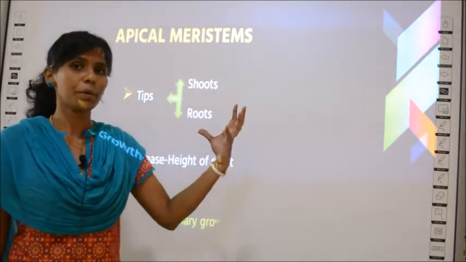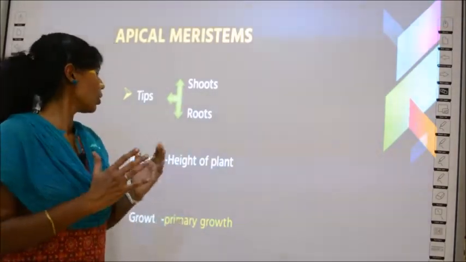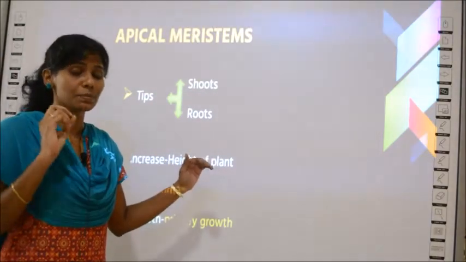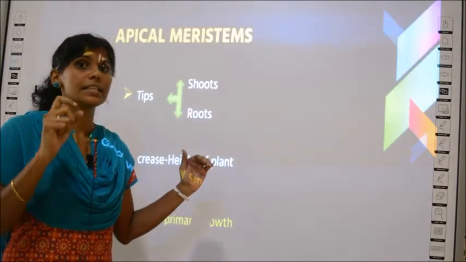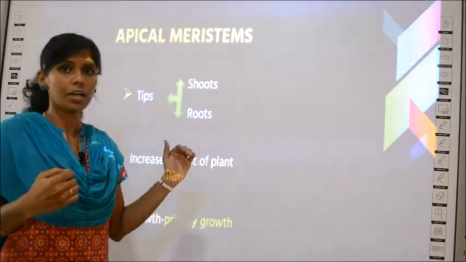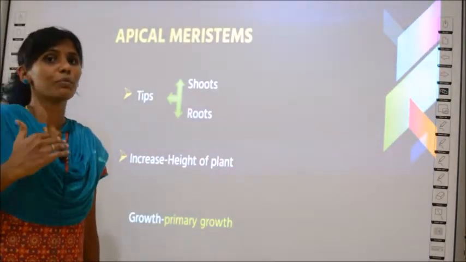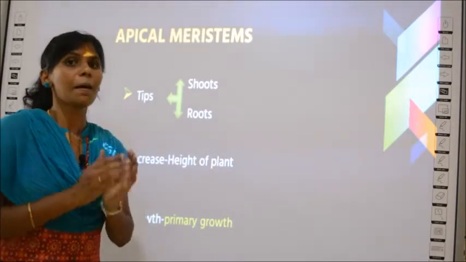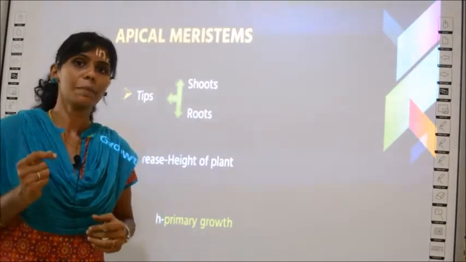What are the three properties? Number one, wherever apical meristems are present, there you can find an increase in the height of the plant. And the special character of apical meristems, the key word is, it is present in the tips. The tip may either be a shoot tip or it may be a root tip. And then this type of growth where you find an increase in the height or the length is called primary growth. So this is all about apical meristems.